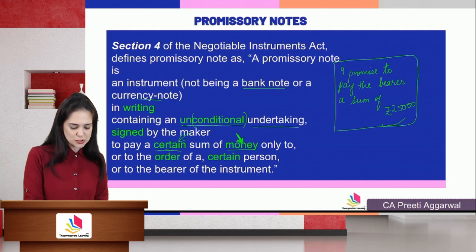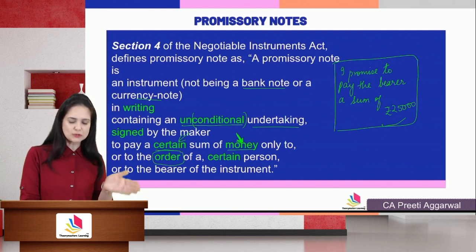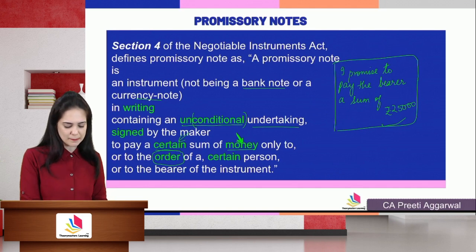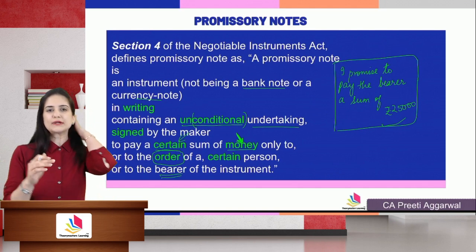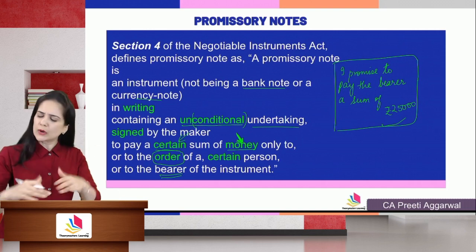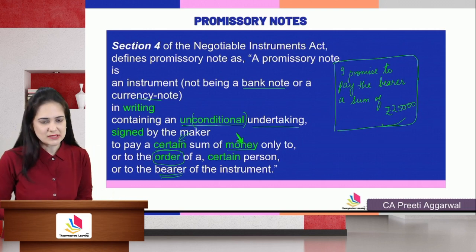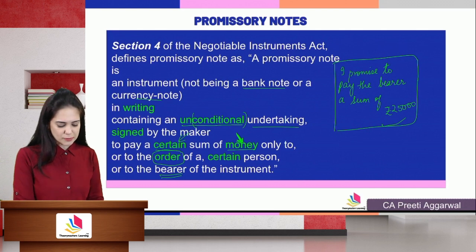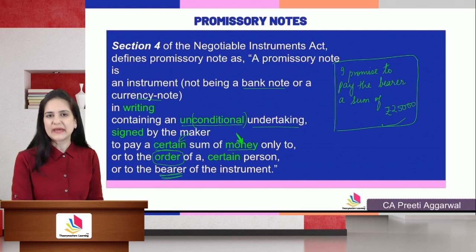It is a promise to pay money either to the order of a certain person or to the bearer of the instrument. Order means that I promise to pay money either to the payee or anyone authorized by the payee. But it also includes a promissory note payable to the bearer.